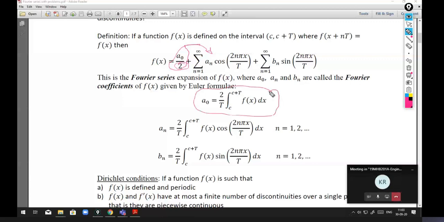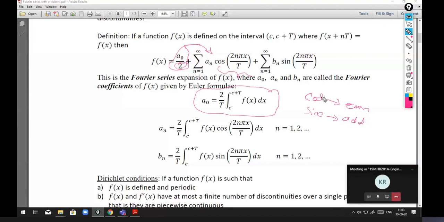What I mean is, the cosine term is an even function, whereas the sine term is an odd function. Sine is odd, cosine is even. Knowing this result will help reduce the calculation.